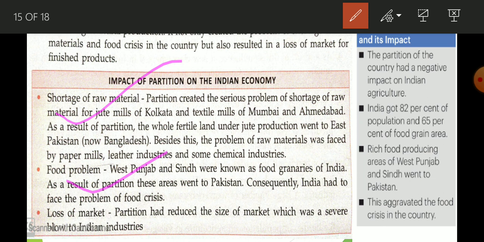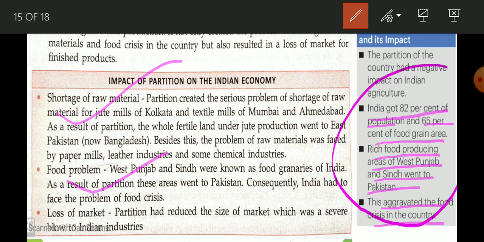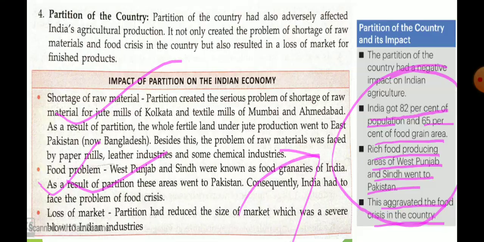Here it is given that India got 82% of the population and 65% of the foodgrain area. The rich food producing area of West Punjab and Sindh went to Pakistan, and this aggravated the food crisis in the country. So I think this data is very useful to support this line, food problem. Okay, so make the notes properly.